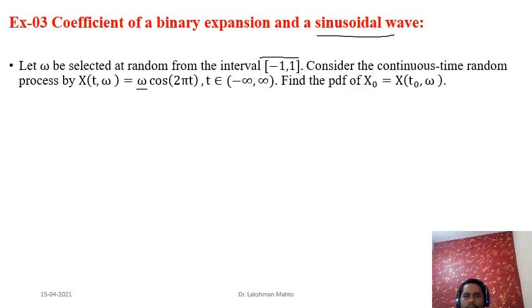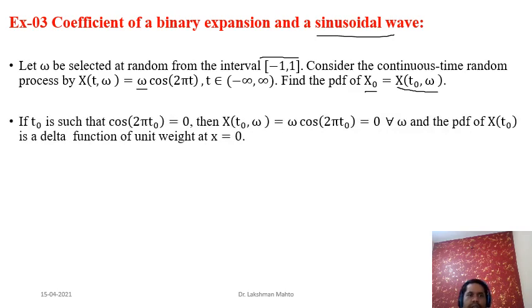Now our question is that we are fixing the time t naught. After fixing t naught, this random process becomes a function of omega only, and we denote it by x naught. Definitely it is a function of omega only, so it happens to be a random variable. So our question is, what is the pdf, the probability density function, of this one? Because omega takes values continuously from the interval -1 to 1, x naught would be continuous in nature. That's why we are not going to calculate a probability mass function, we need to calculate the probability density function.